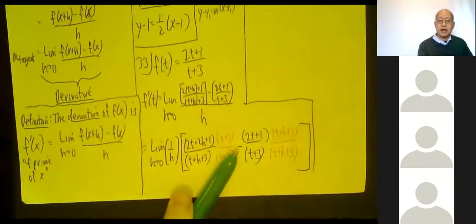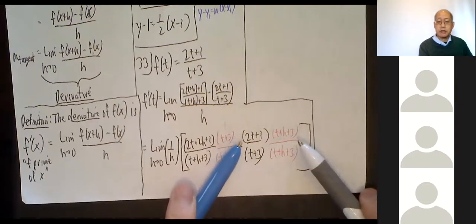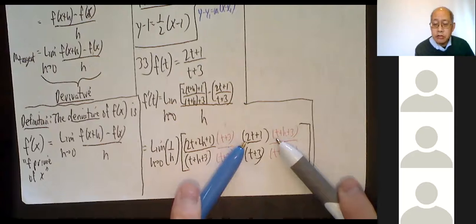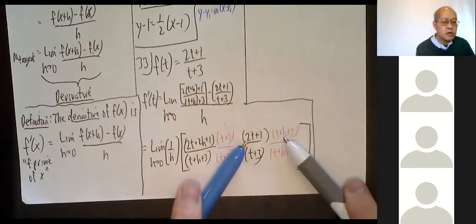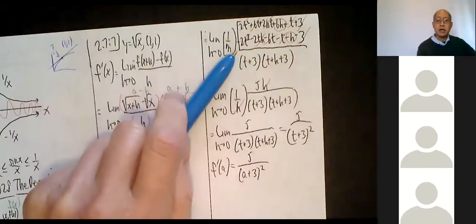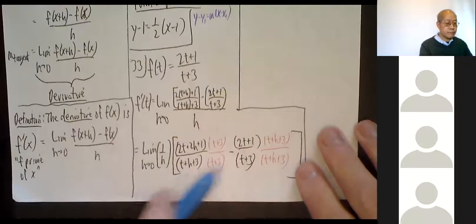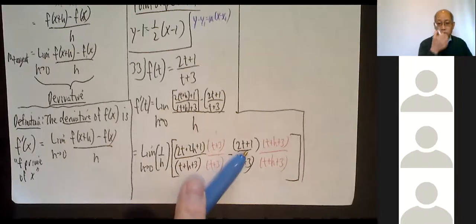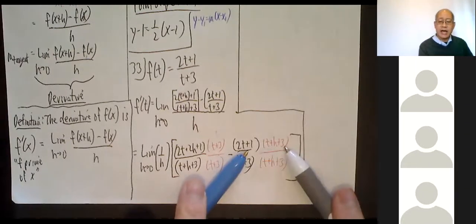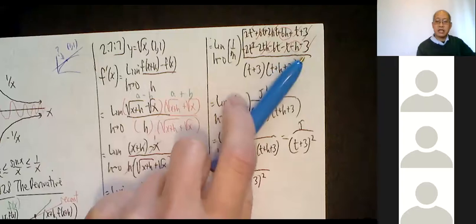And now, when I distribute this part, they're all negative. This is all positive, but the negative makes them all negative. So it's minus 2t squared minus 2th minus 6t. And then multiplying by 1 is easy. It's just that, except again, they're all minuses. So it's minus t minus h minus 3.